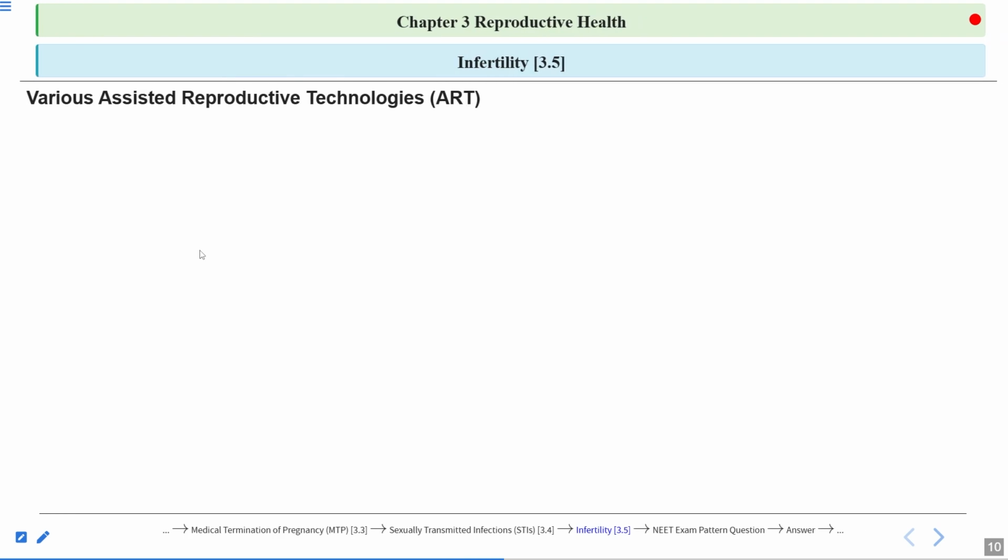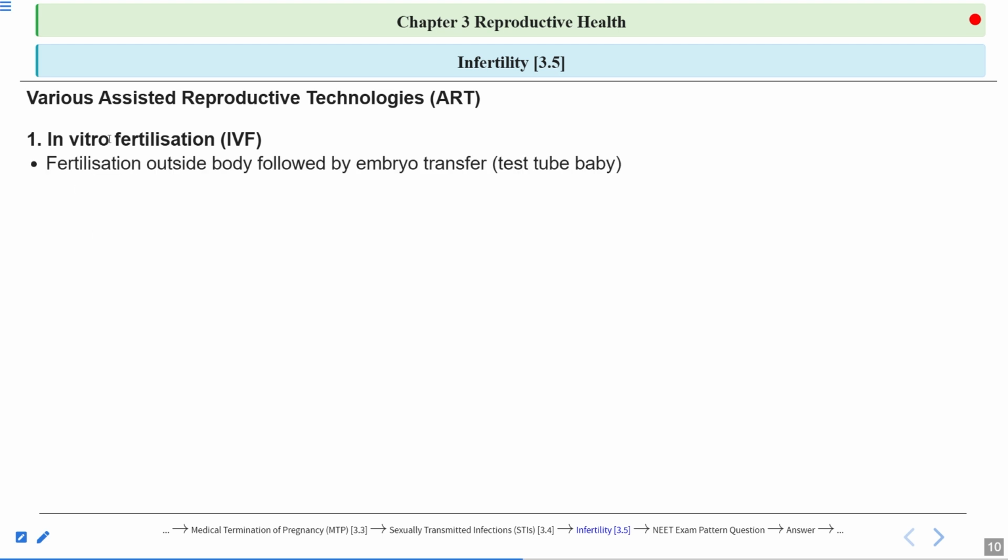Now let's talk about various assistive reproductive technologies. This is very important from the NEET point of view. Let's talk about in vitro fertilization first, also known as IVF. In vitro means in artificial conditions, and fertilization means fusion of the male and the female gamete.